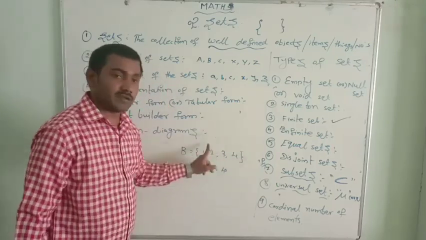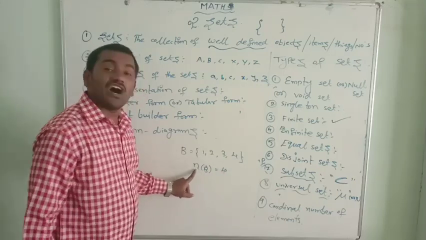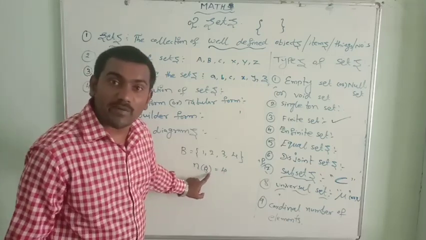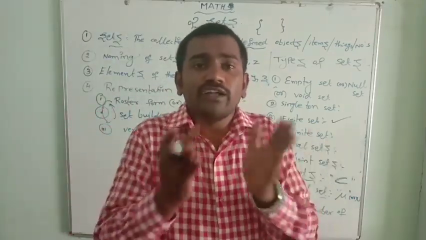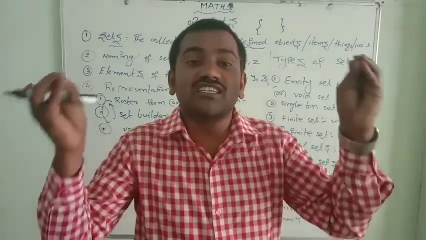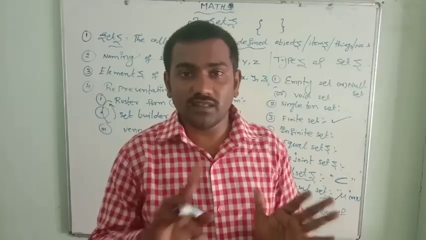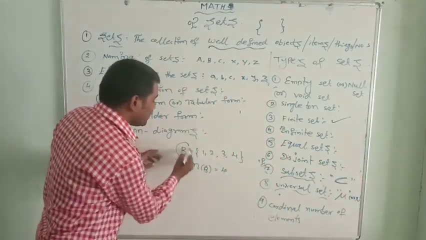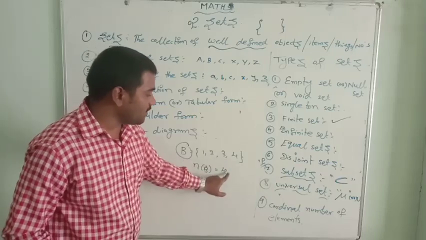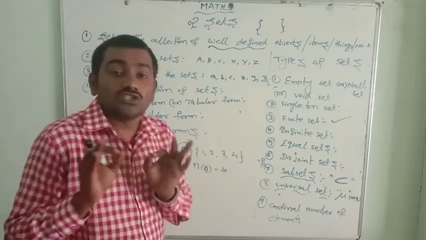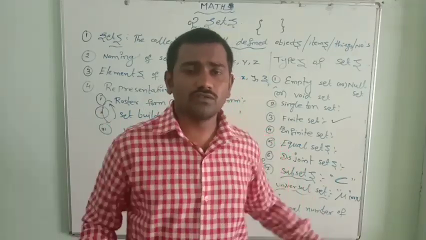So we need to write how many elements are present. n(B), nothing but the cardinal number of elements of set B, equals 4. Simple. We need to count how many elements are present in the set. The set will have a name, and we write n of the name of the set equals how many elements there are. That's it. It is known as the cardinal number of elements of a set. It is very easy.